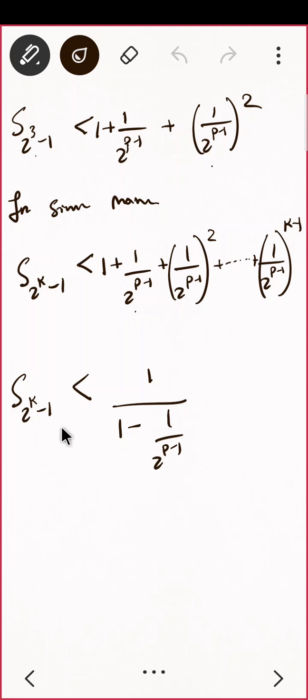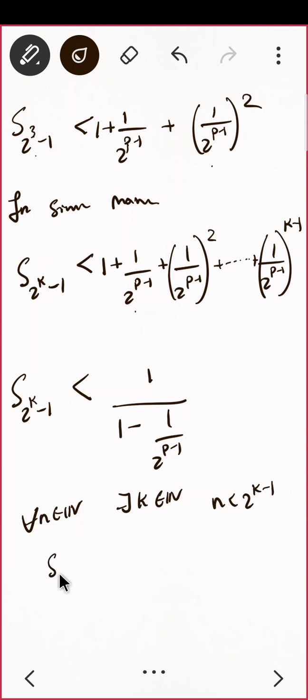Okay. And in the starting, you only said that for all n belongs to natural numbers, there will exist a k belongs to natural numbers such that n is less than 2 raised to k minus 1. So what will be my Sn, since it is a monotonic increasing sequence? So Sn will be less than S of 2 raised to k minus 1. Do you agree? Monotonic increasing मतलब जो lower term है वो छोटा वो बड़ा ऐसा.